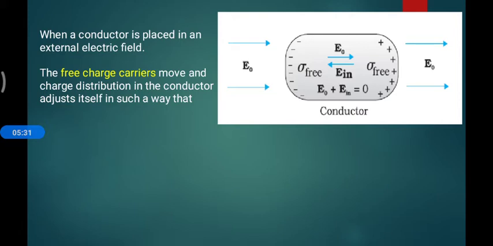E0 is the field applied externally. The charges keep separating until E internal is equal to E external and in the opposite direction. So if we sum the external and internal electric fields, it is zero.